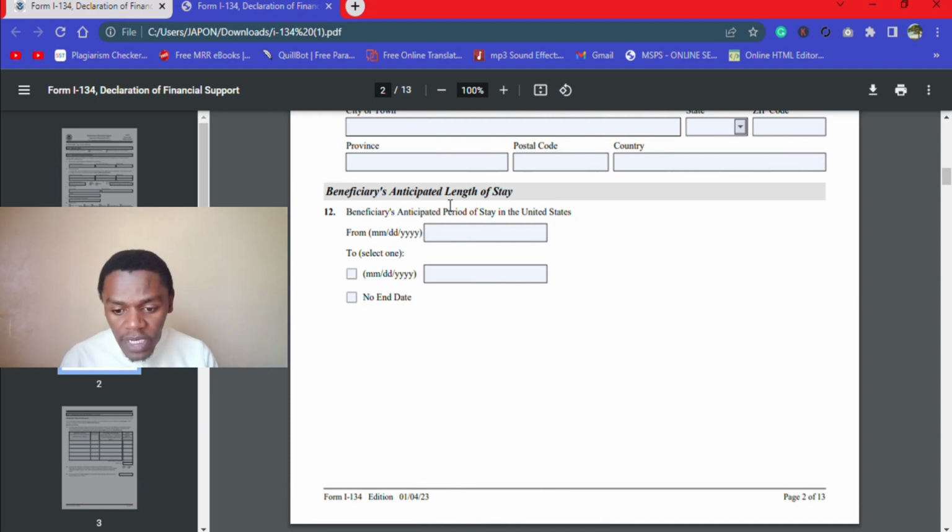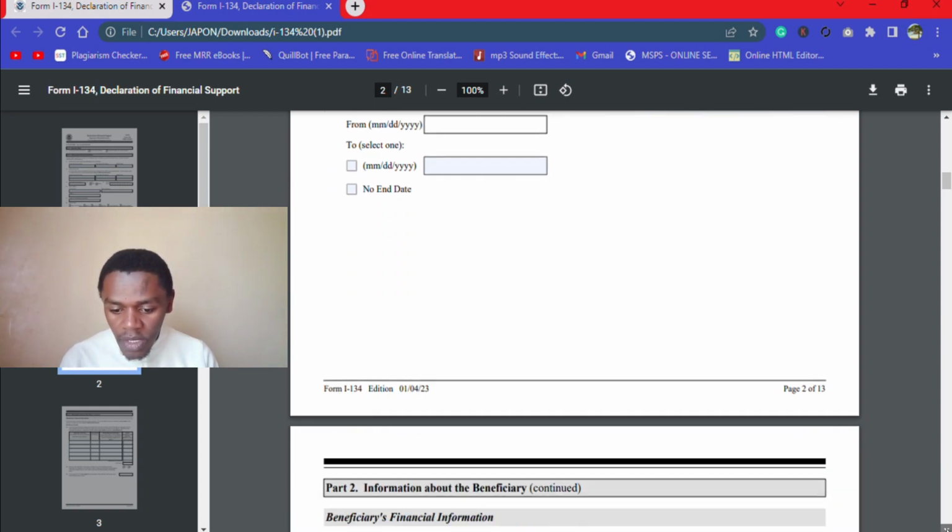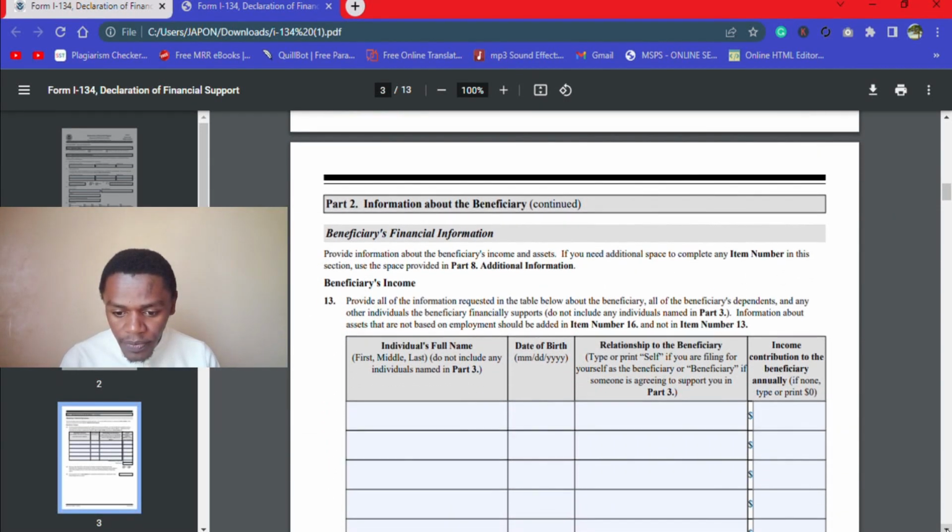Beneficiary's anticipated length of stay. Of course, because they are a green card winner, then the start date can be whichever date, let's say a month or so from now, or whichever date that is within that time of the interview. And then the end date, you say no end date because they are coming to live there permanently. So we are doing it quickly.